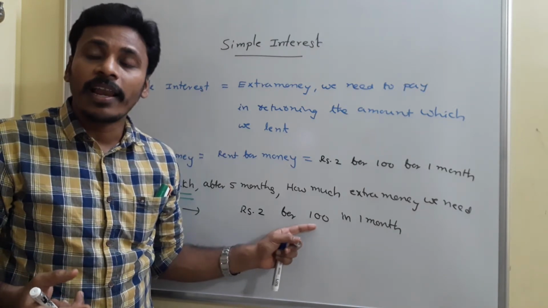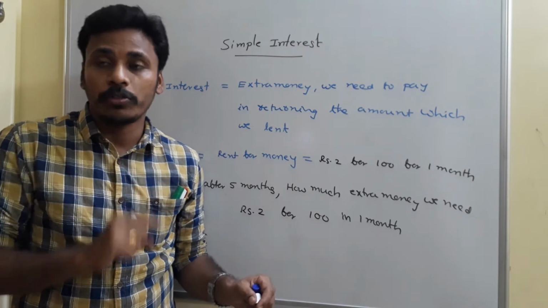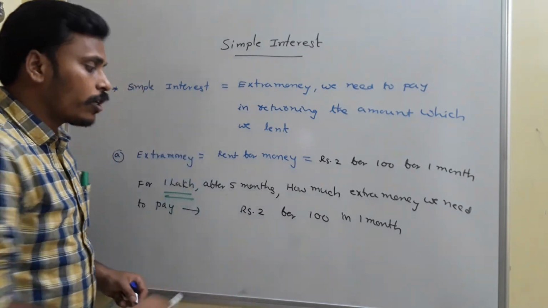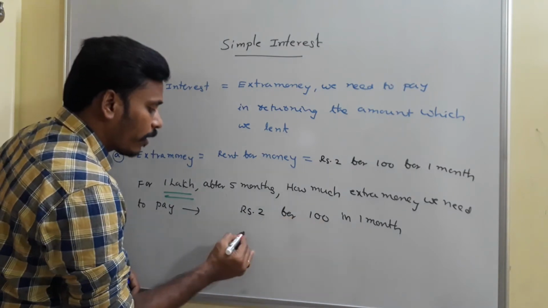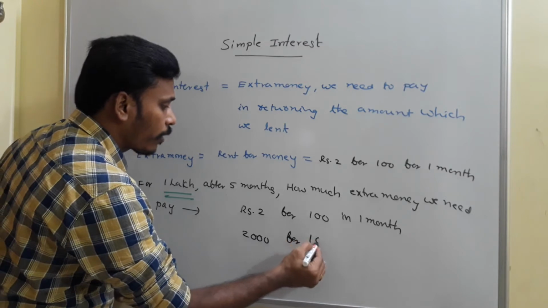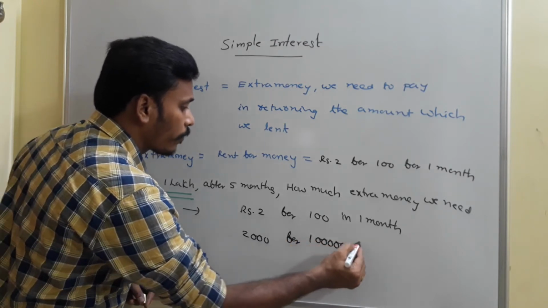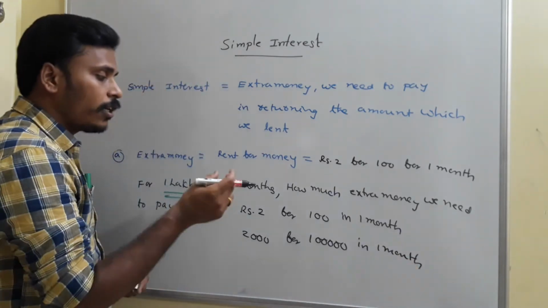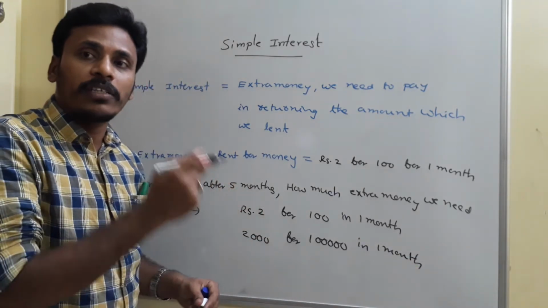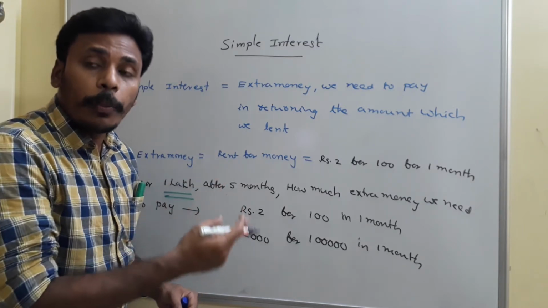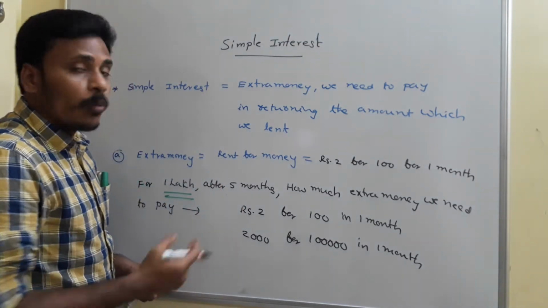We will make this 100 as 1 lakh by multiplying with 1000, because 1 lakh contains 5 zeros and 100 is 2 zeros, right? So you just multiply with 1000, then it becomes 2000 rupees for 1 lakh rupees in 1 month. Is it clear? See, if you use 100 rupees, you need to pay just 2 rupees extra in 1 month. If you use 1 lakh rupees, you need to pay 2000 rupees as extra in 1 month.